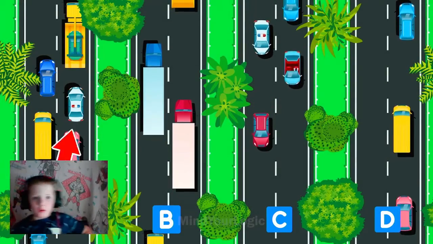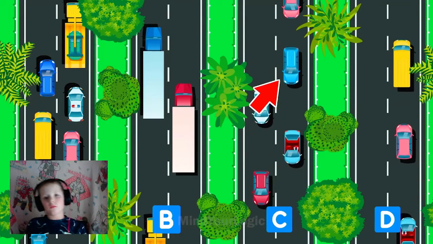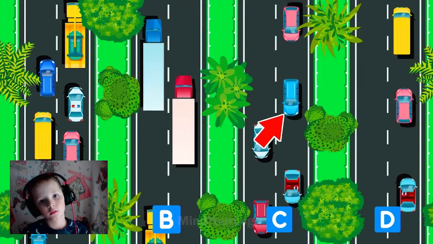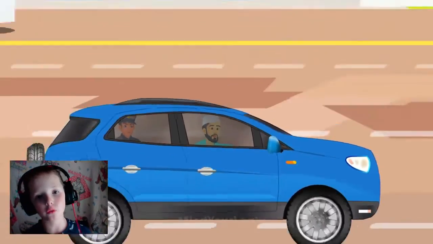Road A is full of traffic. B has large trucks, which can't be overtaken. Even though C has fewer cars, since they're approaching from the opposite direction, Mehul cannot go here. Hence, Road D is the best option. Mehul picks the correct route. He is already on the airport.